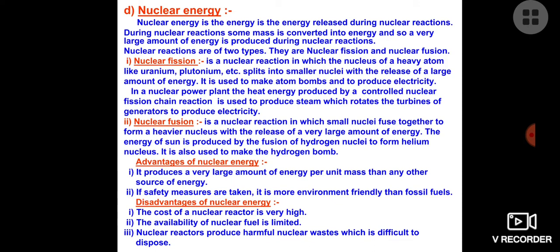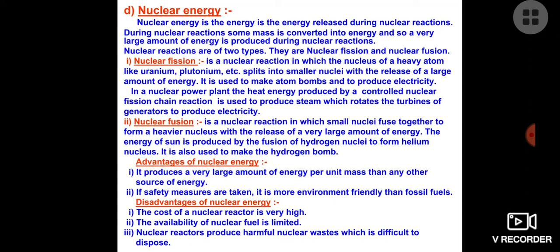Now, the advantages of nuclear energy: it produces a very large amount of energy per unit mass compared to any other source of energy. It means its calorific value is very high. If we take safety measures, then it is also environmentally friendly. What are the disadvantages? Cost. The cost of a nuclear plant is very, very high.